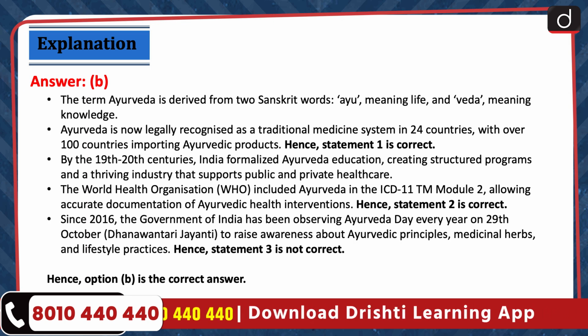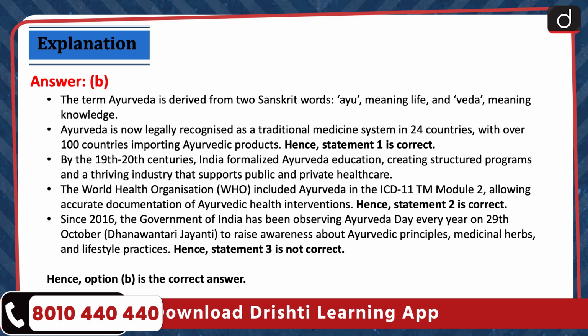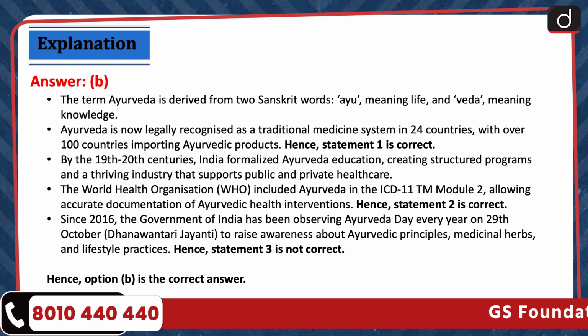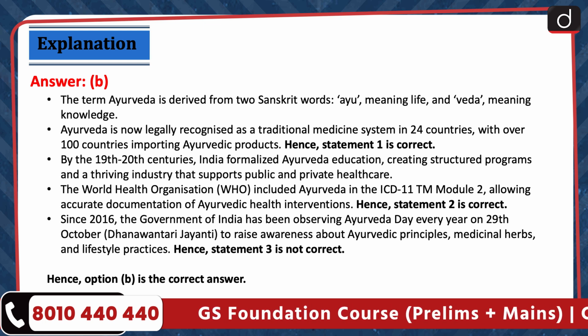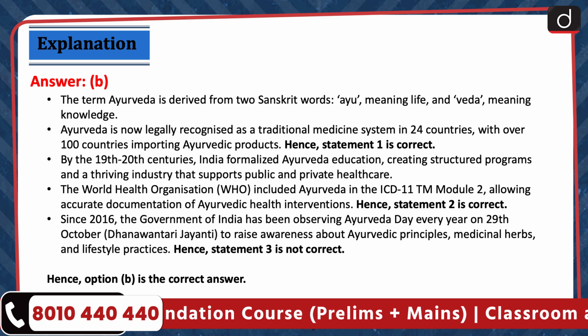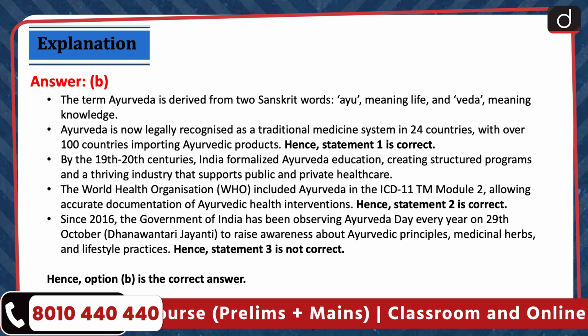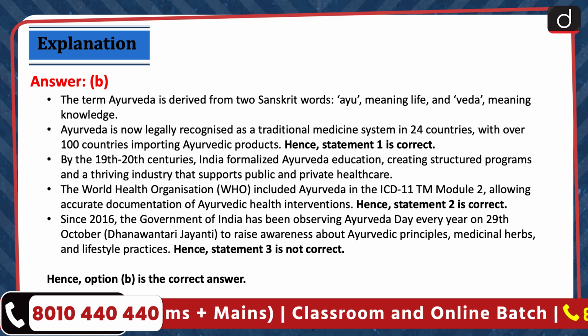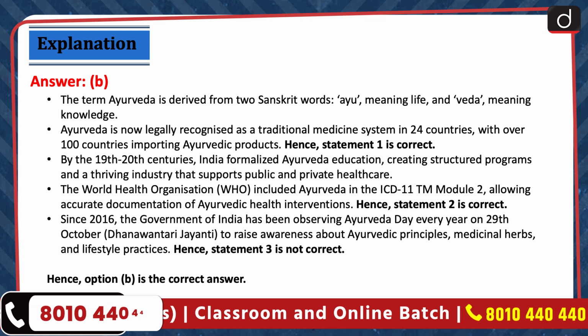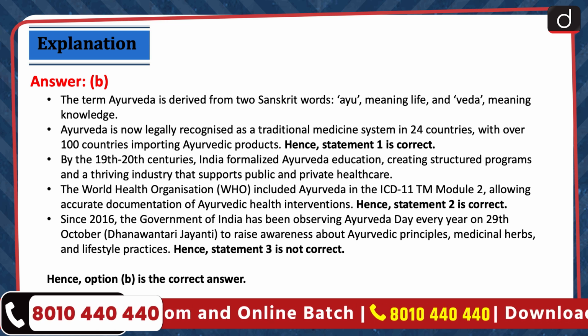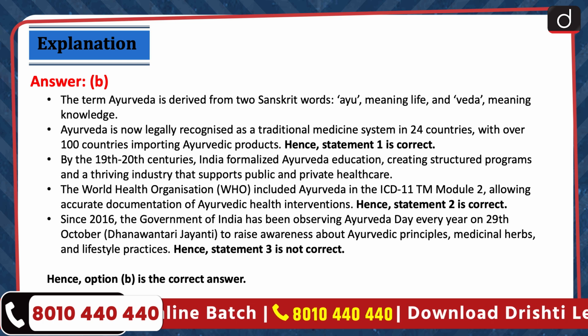The term Ayurveda is derived from 2 Sanskrit words, Ayu meaning life and Veda meaning knowledge. Ayurveda is now legally recognized as a traditional medicine system in 24 countries with over 100 countries importing Ayurvedic products. Hence, statement 1 is correct. By the 19th and 20th centuries, India formalized Ayurveda education, creating structured programs and a thriving industry that supports public and private healthcare. The World Health Organization included Ayurveda in the ICD 11TM Module 2, allowing accurate documentation of Ayurvedic health interventions. Hence, statement 2 is correct.